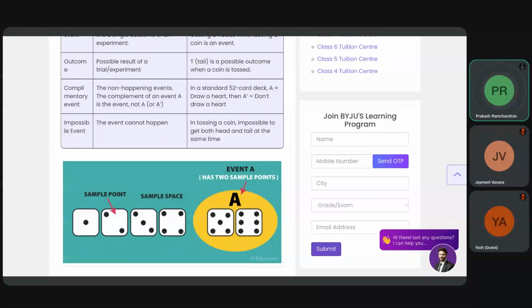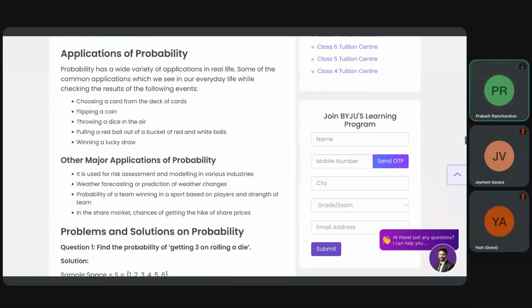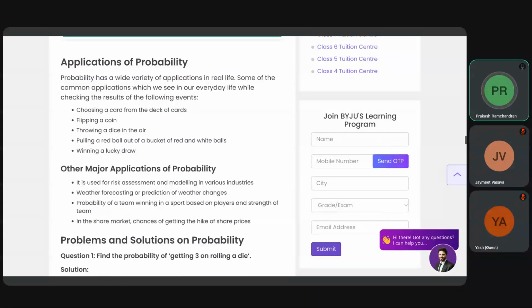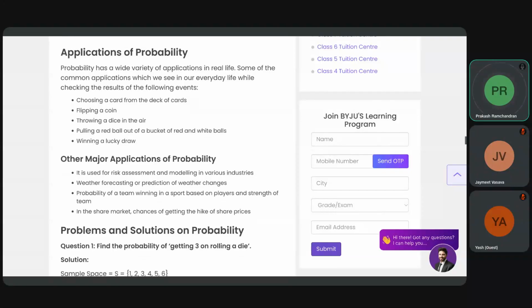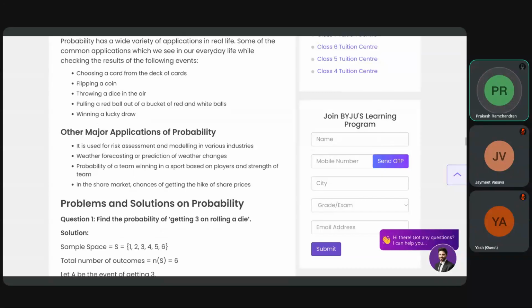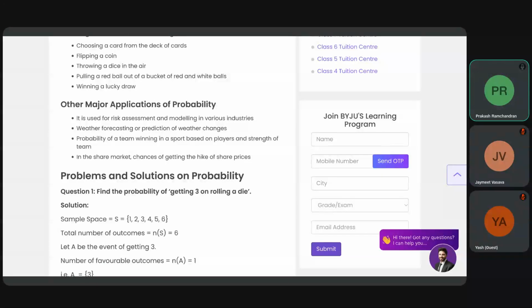If an event cannot happen, then the probability of it is 0. It is impossible to get both head and tail together, right? Of course not. So application of probability we have seen: it is in cards, flipping of a coin, throwing of dice, pulling a red ball out of a bucket of red and white balls, winning a lucky draw, and all these are major applications of probability. It is used for risk assessment, modeling, various industries, weather forecasting, prediction, probability of a team winning sports based on the players and strength of the team. In the share market, this is used for getting the share prices, right?